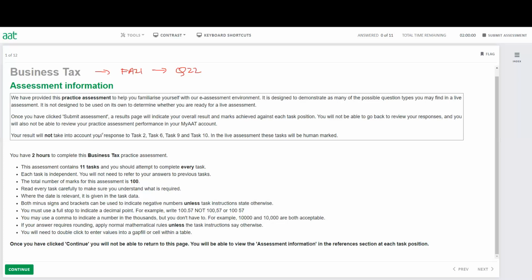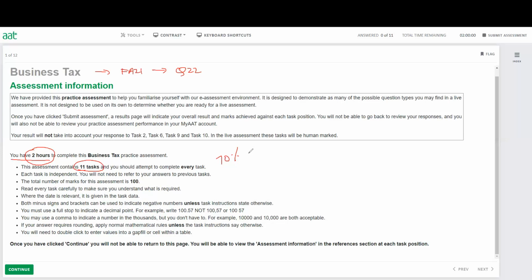The one thing you have to remember, this exam could be a little bit time pressure you will face on the exam because you have to answer 11 questions, so 11 tasks in 2 hours. That's the only challenge you're going to face. You have to answer 11 questions and you have only 2 hours. The first thing you have to remember, you need to score only 70%. So you need to make sure first you secure your 70%. Then you look for any additional marks in the exam.